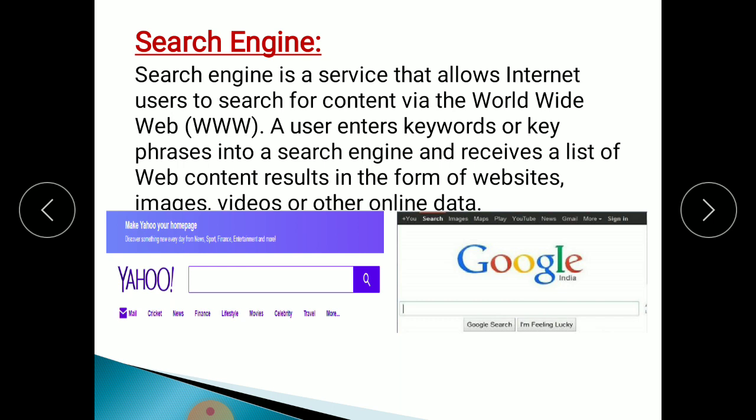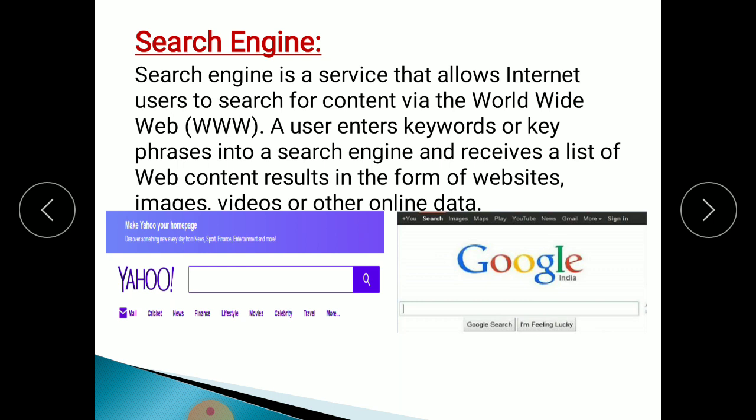If you are using the Google Chrome browser and click on Google Chrome, suddenly one page will open. In that, this type of image will open. This is Google. This is called a search bar, and this search bar is called a search engine. And Yahoo is another example. These are two examples of search engines: Yahoo and Google.